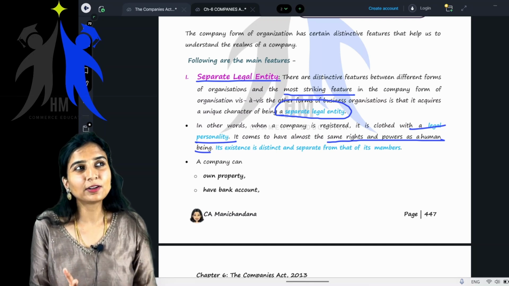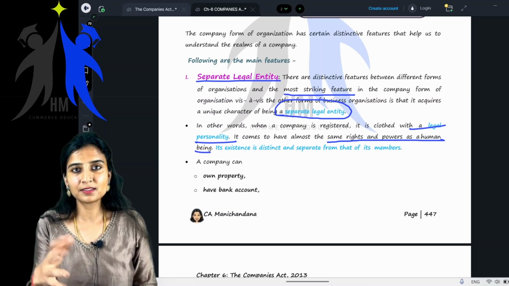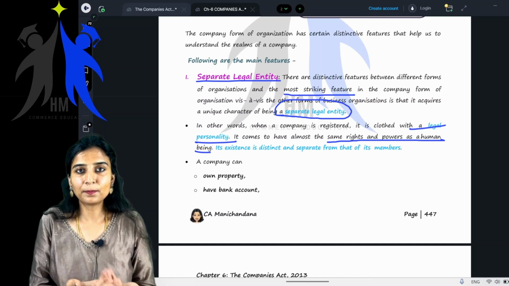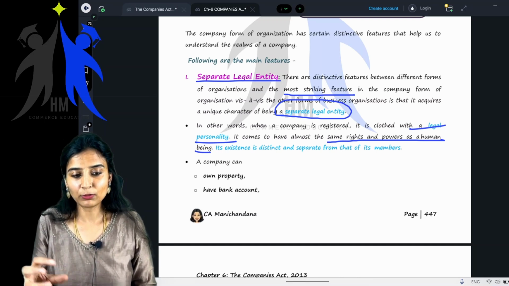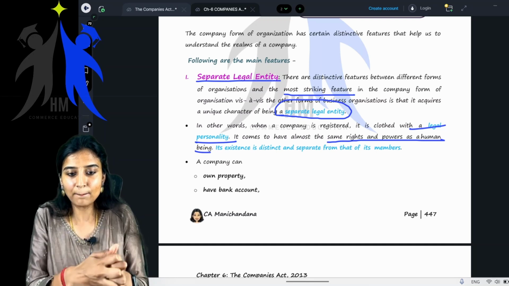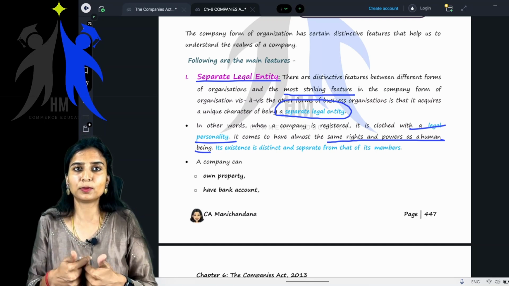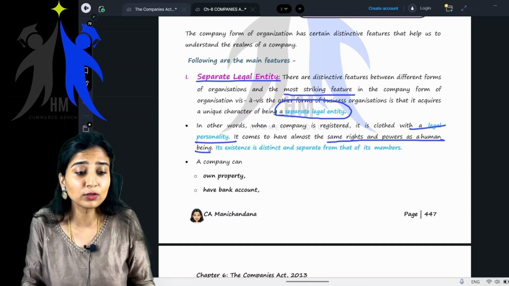Now, what I'm trying to tell is, a company means some company, and we are persons. How can a company also be a person? What are they trying to tell you? How does a company have all the rights and powers of a human being? What is it we are not able to understand?